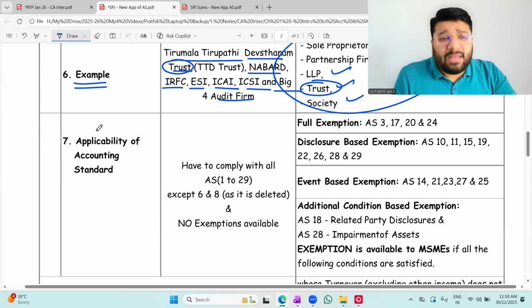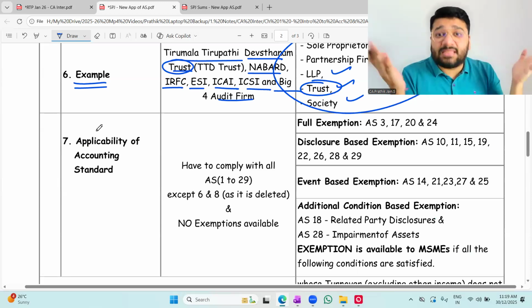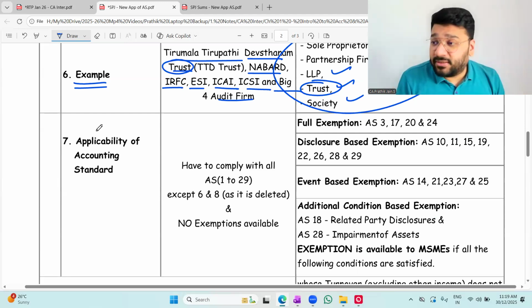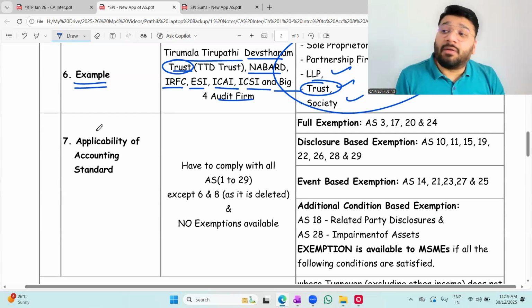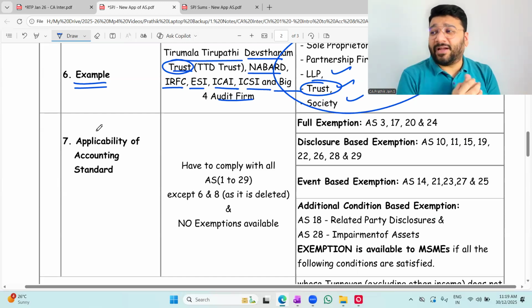Now, what is the benefit of being classified as large entity and MSME? Why is this classification? Simple. To obtain exemptions from accounting standards. We have in total how many accounting standards? 29 accounting standards, of which how many are deleted? 2 are deleted. Which 2? 6 and 8 are deleted. So you're left with 27 accounting standards. And in your syllabus, you have all 27 accounting standards. How do you feel studying all the 27 accounting standards together?